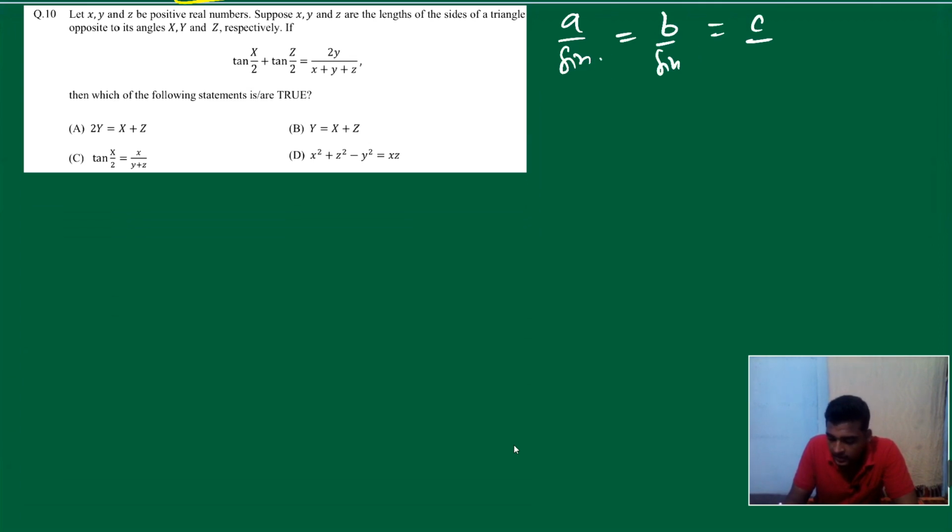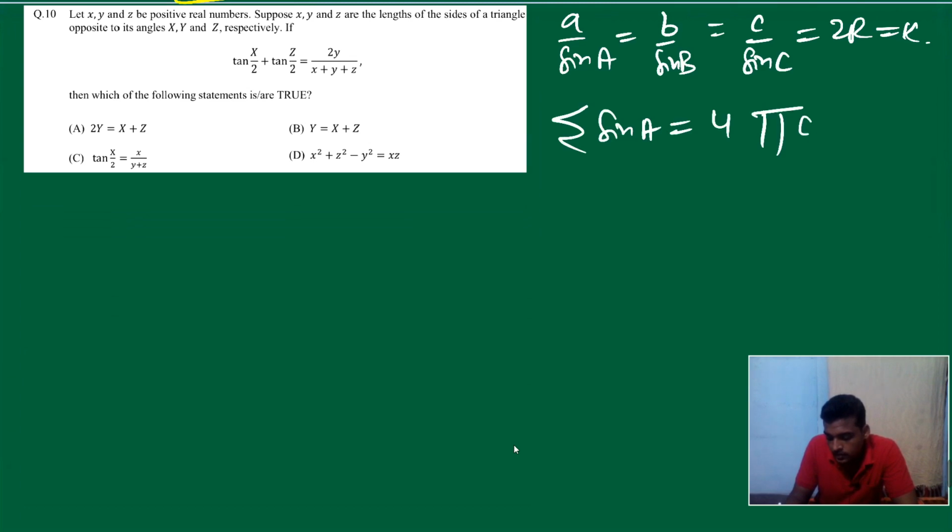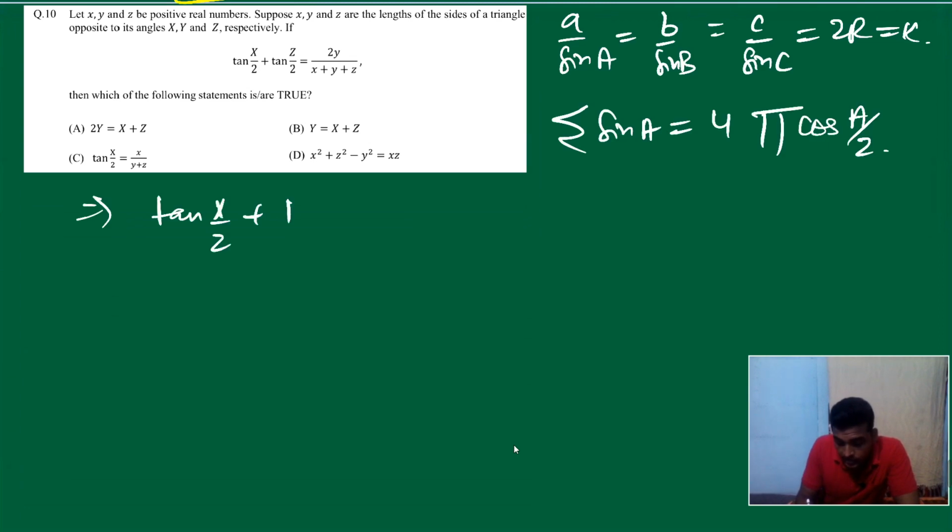Let's write this clean: a/sin A = b/sin B = c/sin C equal to 2R, or we can say k. One more formula, let me remind you that the summation of sin A is equal to 4 times the product of cos(A/2). We are going to use both of these. Now the question is tan(x/2) plus tan(z/2) equal to twice y.